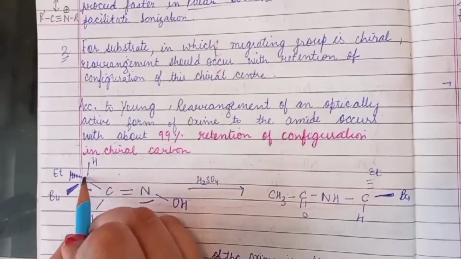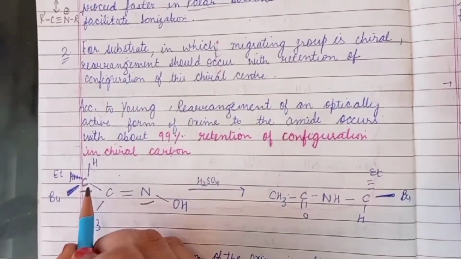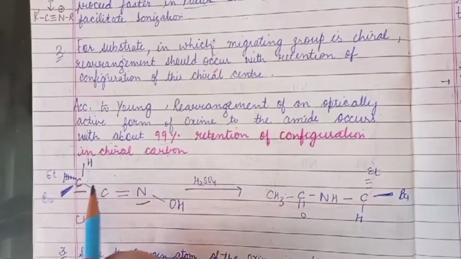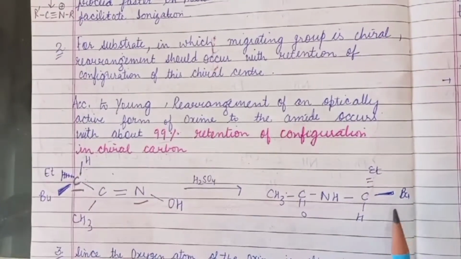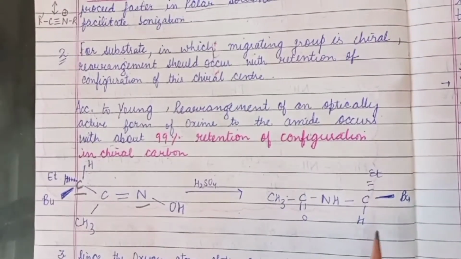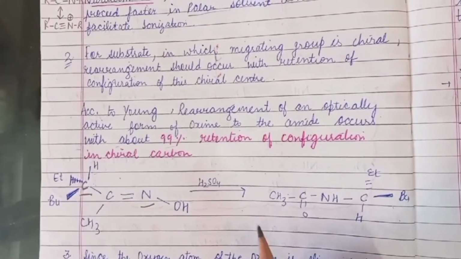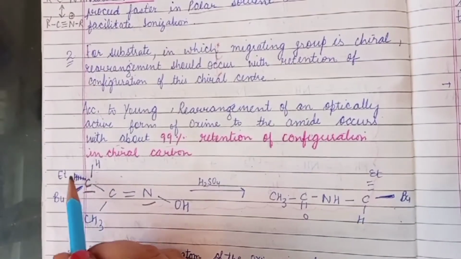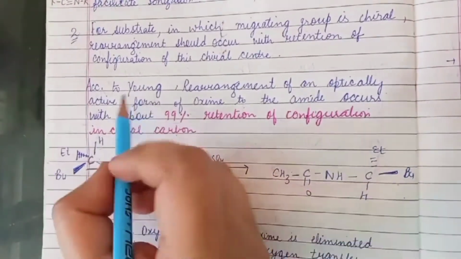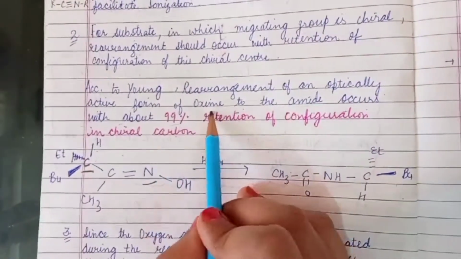What is chiral? That is the carbon atom having 4 different substituents attached to it, and it is optically active. So if the migrating group is chiral, what will happen to the stereochemistry in the product? There will be retention of configuration in the chiral carbon. You can see here the ethyl group below the plane, and in the product what we get is below the plane. So according to Young, rearrangement of an optically active form, that is chiral oxime, to the amide,